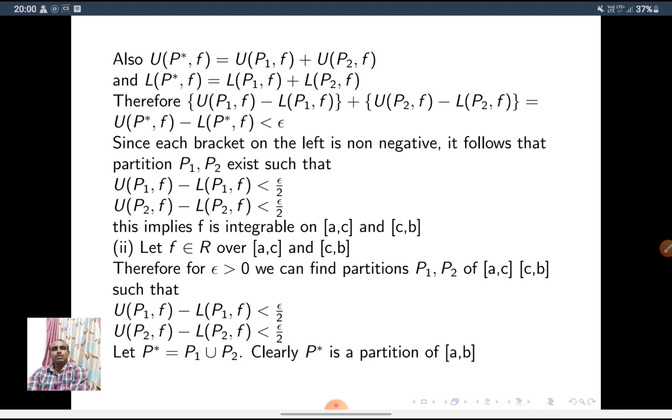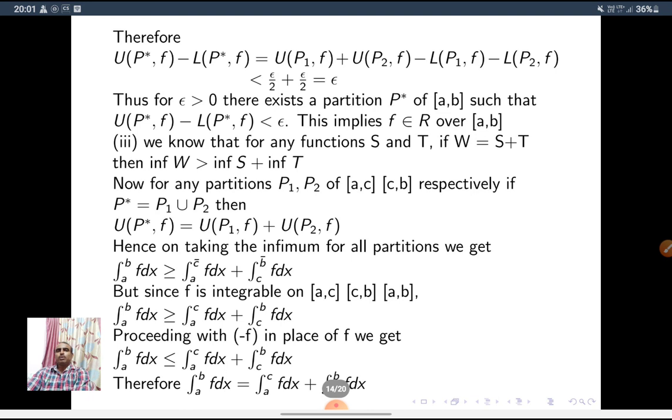Let F belong to R over AC and CB. So, F is integrable on AC and F is integrable on CB. We have to prove that F is integrable on AB. So, for epsilon greater than 0, we can find partitions P1, P2 of A, C and C, B such that U(P1, F) minus L(P1, F) is less than epsilon by 2 and U(P2, F) minus L(P2, F) is less than epsilon by 2. I take a refinement of P1, P2, which is P star. P star is equal to P1 union P2. Clearly, P star is a partition of AB.